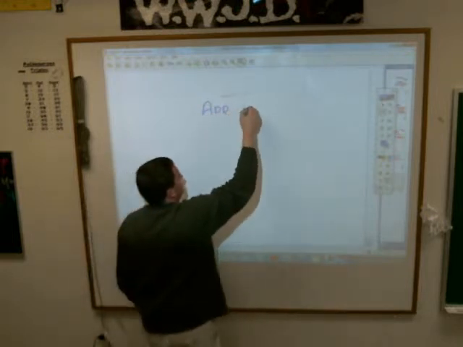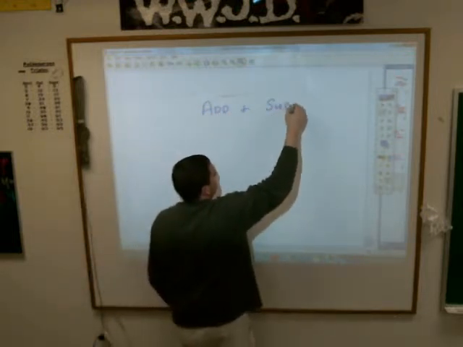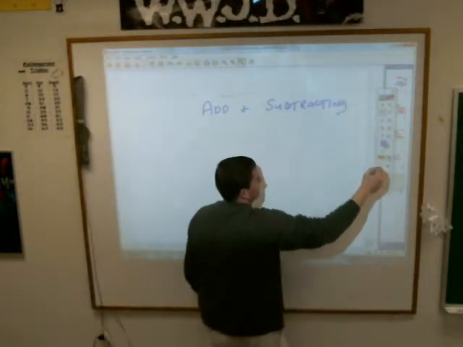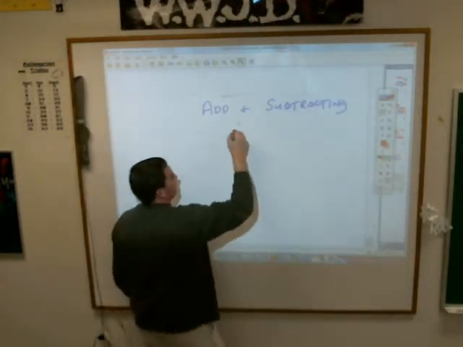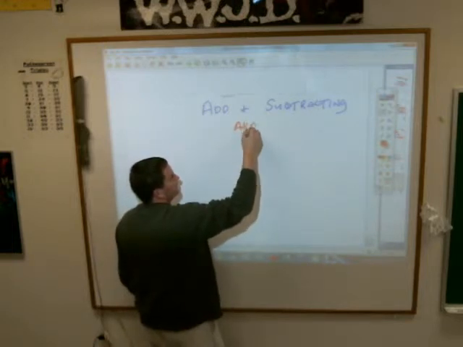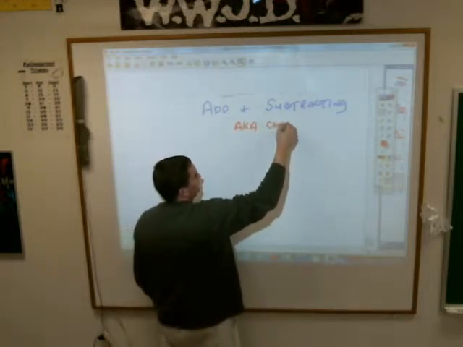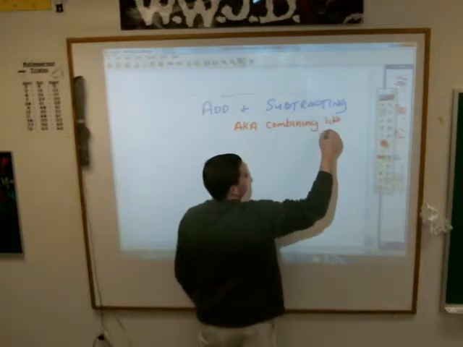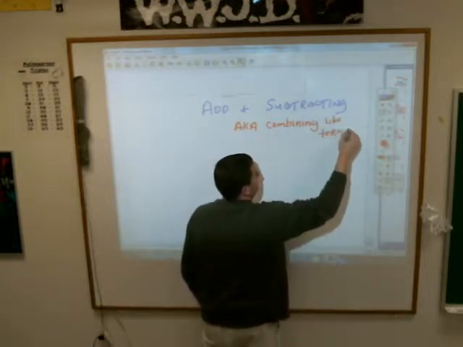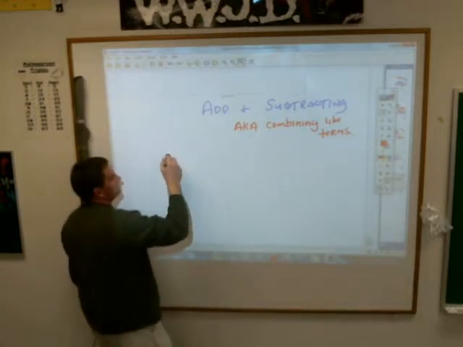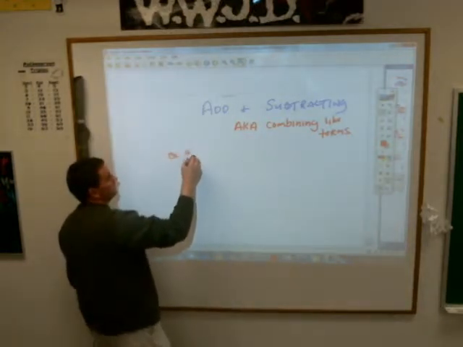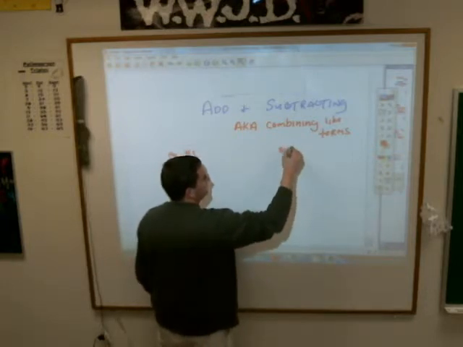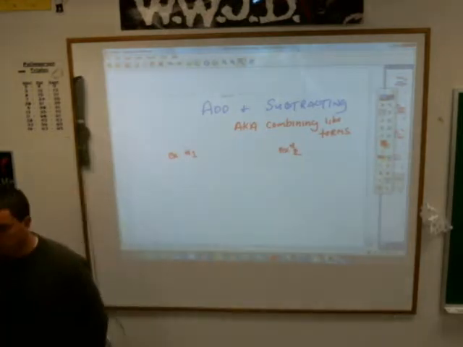Adding and subtracting polynomials, which is also really known as combining like terms. Let me give you right off the bat 2 examples. Example number 1 and example number 2. Or A and B, if you will.